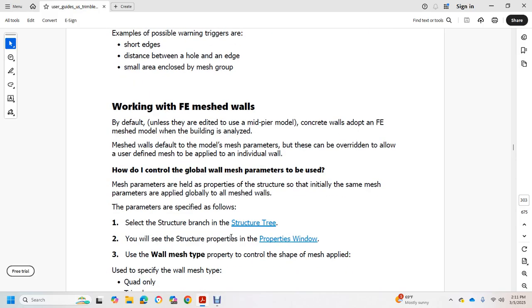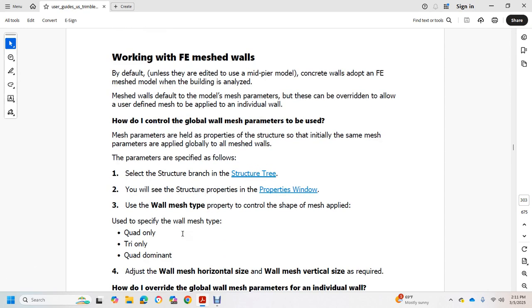The mesh parameters are held in the properties of the structure, and the mesh parameters apply globally to all mesh walls. Parameters are specified as follows. Select the structure branch in the structure tree of the build structure property window. Use the wall mesh type property to control the shape of the mesh applied, specifying quad only or quad dominant. Adjust the wall mesh horizontal size and wall mesh vertical size as required.